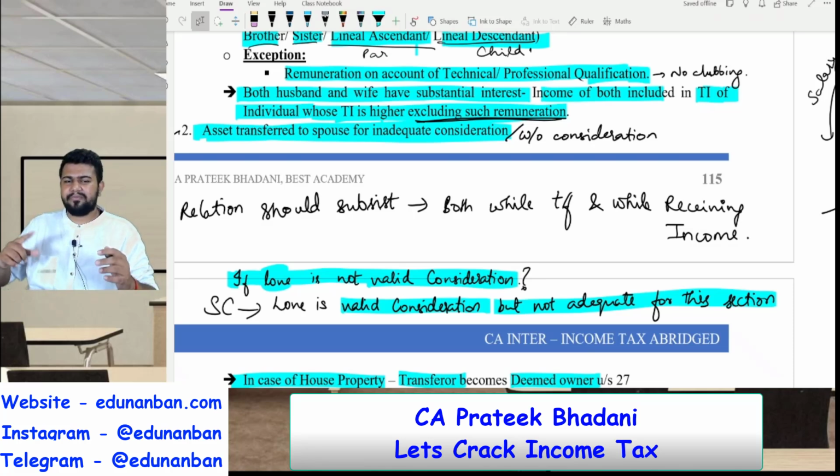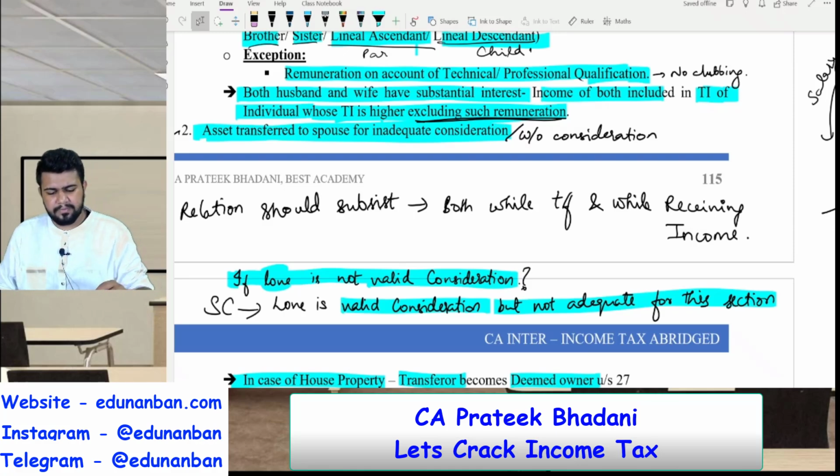So if me and my wife both are having more than 20% share in a partnership firm, and if both are receiving the salary from that firm, in such case what will happen? If my income is higher, my wife's income is lower, without counting the remuneration, then the entire remuneration will be taxable in my hands. Purinjutha?